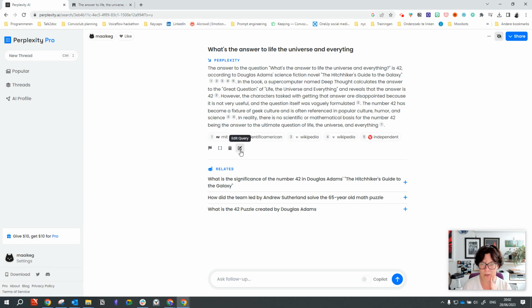So basically, what you can do is you can edit your query. I mean, that sounds like machine language. And again, that's what I love about it. It's not pretending to be anything else than just a machine, a perplexity machine, which kind of unperplexes me all the time. So this is what you can do. And what's also really cool, I find, is that when you've got your first search result, rather than having to start all over again, you can actually refine this. Like ask a follow up question that will actually take the context of this first answer into account.